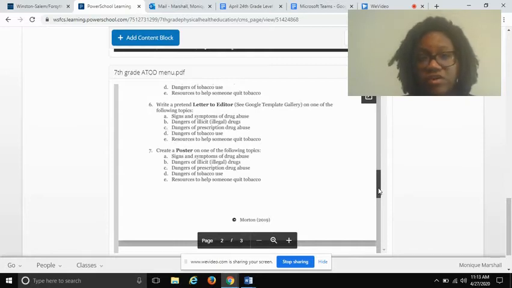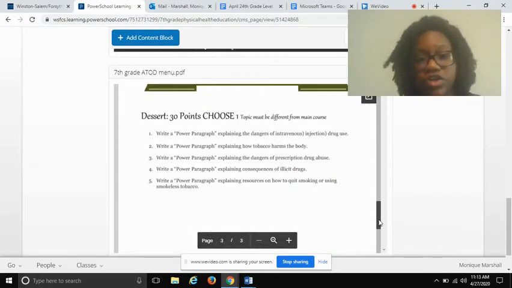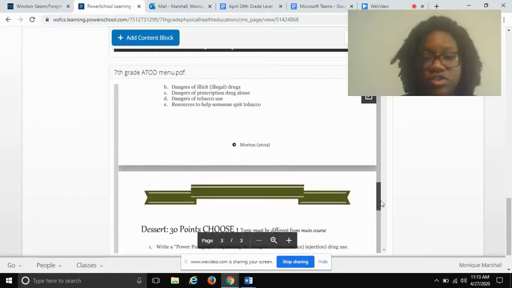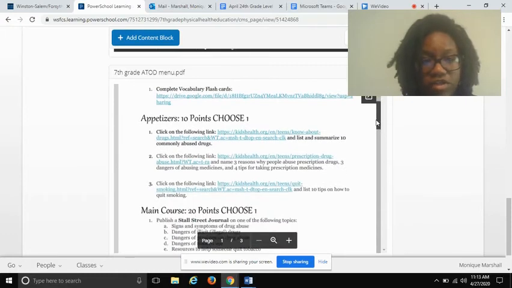I'm fine if it's not on a big, huge piece of paper, just on regular paper, as long as it has the 10 facts. And a good way to submit that one would be to take a picture of the poster that you create. And we're not going to do the dessert this time around. We're just going to stick with the flashcards, the appetizer, and the main course.